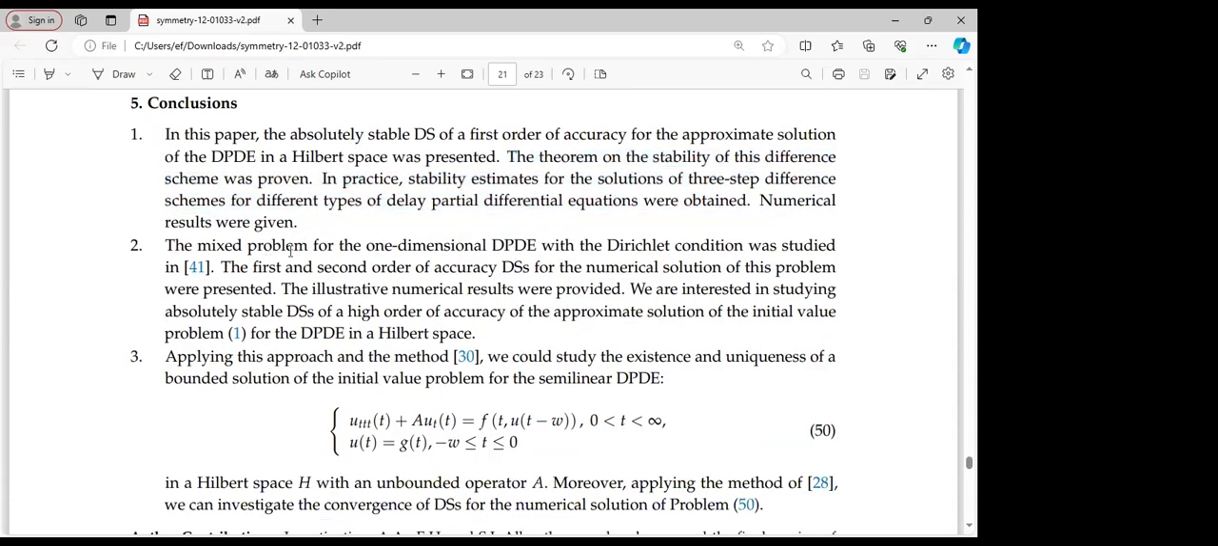For the second case, the mixed problem for the one-dimensional delay partial differential equation with the Dirichlet condition was studied. The first and second order of accuracy difference schemes for the numerical solution of this problem were presented, along with illustrative numerical results. We are interested in studying absolutely stable difference schemes of higher order of accuracy for the approximate solution of the initial problem 1 for the delay partial differential equation in a Hilbert space.